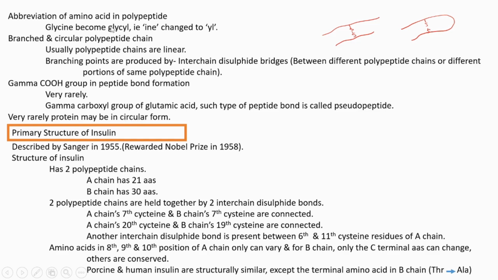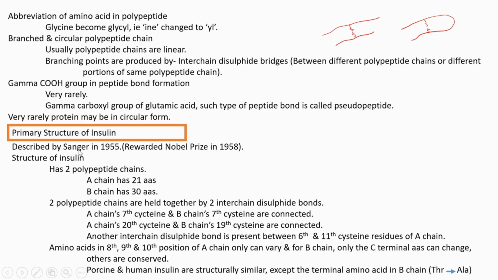In a very rare situation, we can also see circular proteins. Usually the primary structure of all proteins is linear. Sometimes branched forms are rarely seen, and very rarely we can see some circular form. Then we are going to study the primary structure of insulin as a case study. The primary structure of insulin was described by Sanger in 1955, and for that he was awarded the Nobel Prize in 1958.